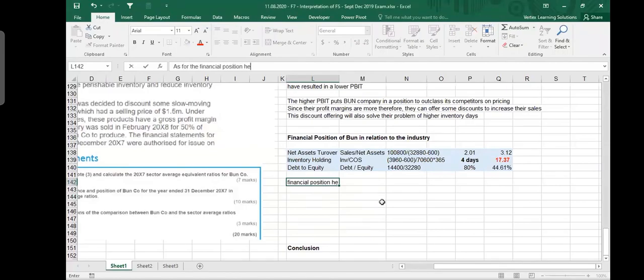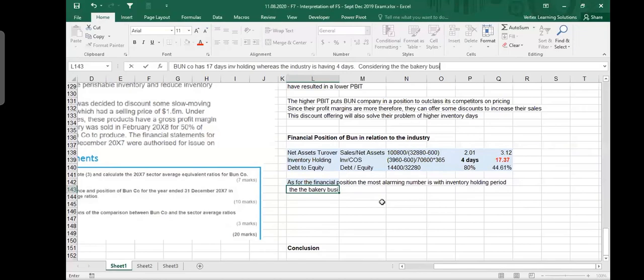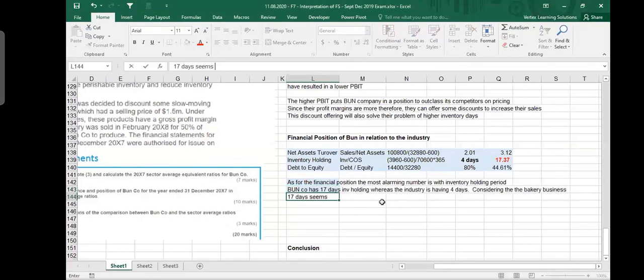Okay, so as for the financial position, I will start with the most alarming thing. The most alarming number is the inventory holding period. I'll start straight with that because I'm really concerned about it. One company has 17 days inventory holding, whereas the industry is having 4 days. Considering the bakery business, 17 days seems to be a huge period.